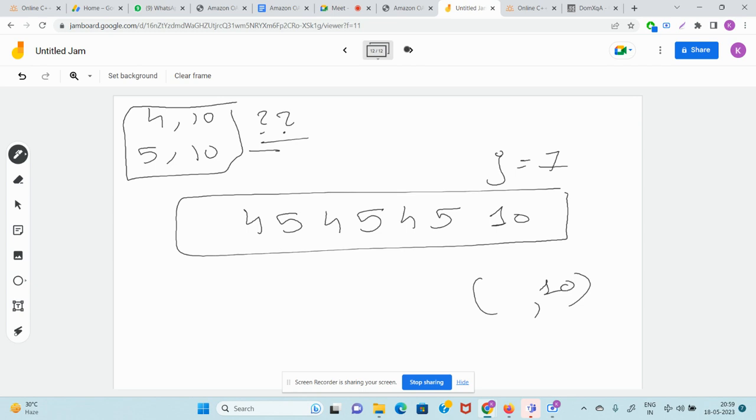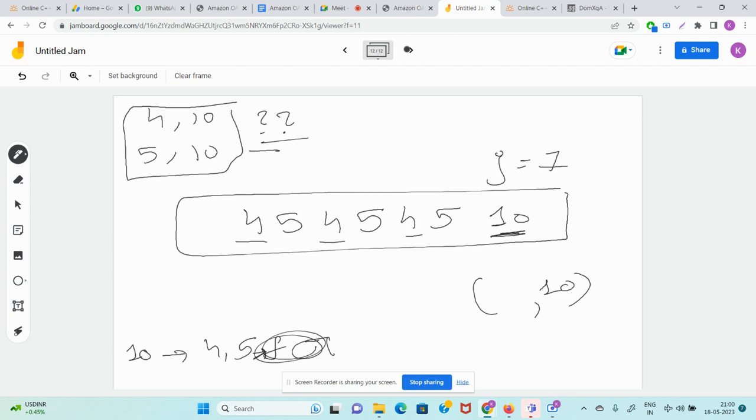So what can you do? You can check which are the children of 10, 4 and 5, and the frequency of 4 plus frequency of 5 will be your answer. What is frequency of 4? 1, 2, 3. And frequency of 5? 4, 5, 6. So 6 will be the answer for all the pairs which are valid for j equal to 7.